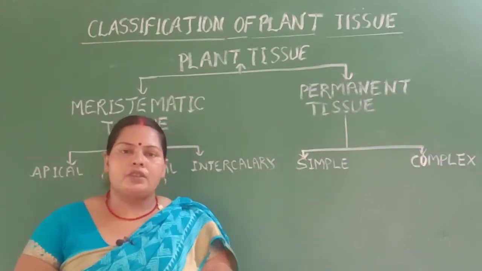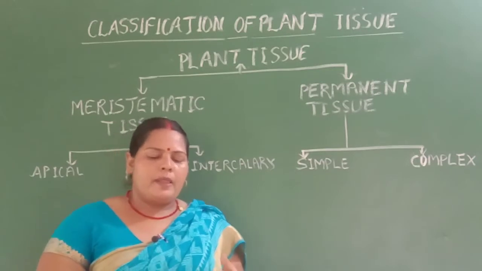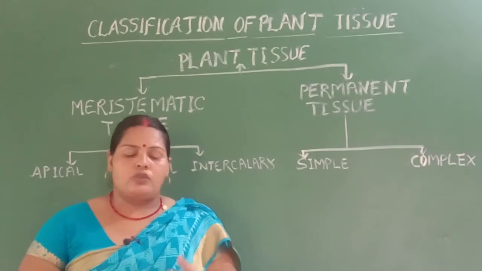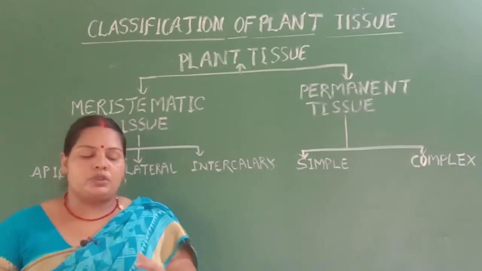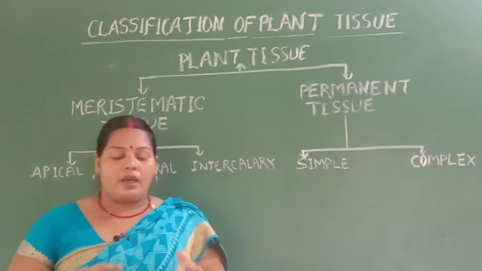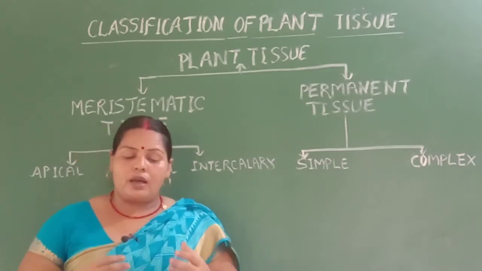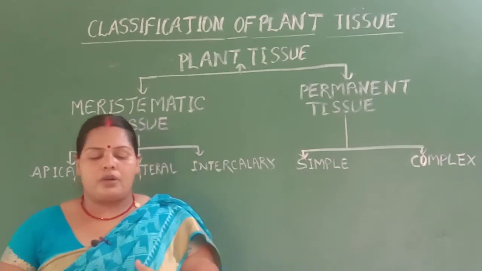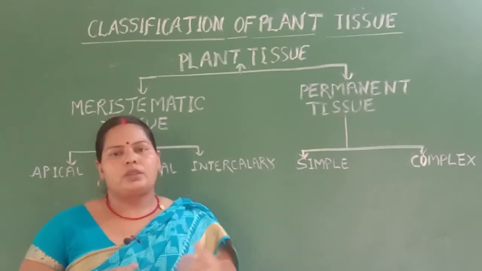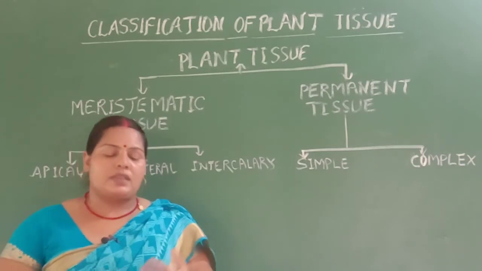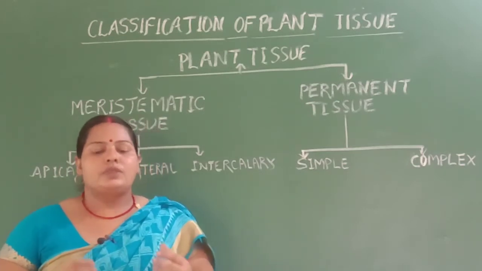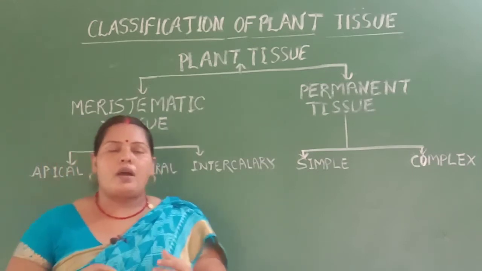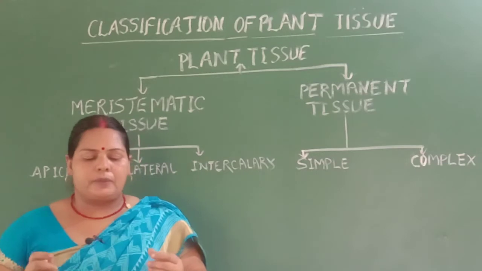What is meristematic tissue? Meristematic tissue is capable of cell division and has totipotency. What is totipotency of the cell? Totipotency means cells are capable of giving rise to all the various cell types of the body of an organism.